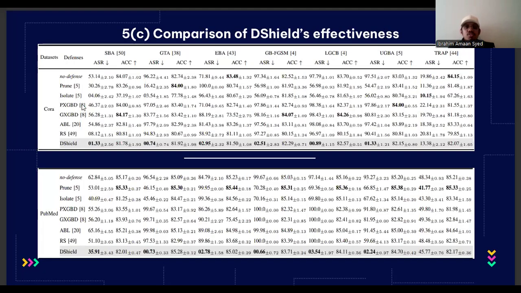These are two pictures from the paper that I took. It compares different types of attacks: SBA, GTA, EBA, GBF-GSM, and all of these. SBA stands for simple backdoor attack. GTA stands for graph Trojan attack. EBA stands for edge-based backdoor attack. GBF-GSM stands for graph-based fast gradient sign method. It showed ASR and ACC for all of those, and compared them with everything.